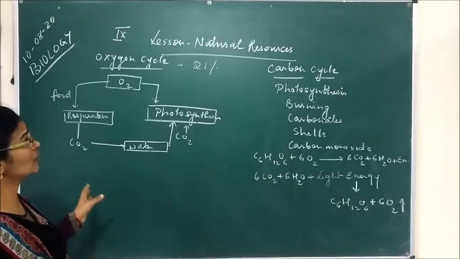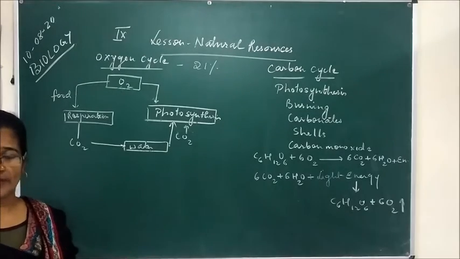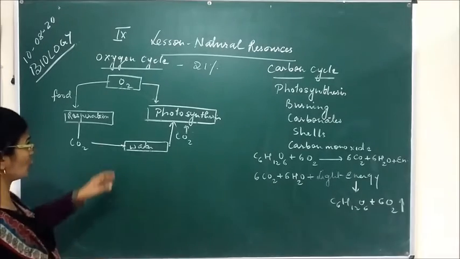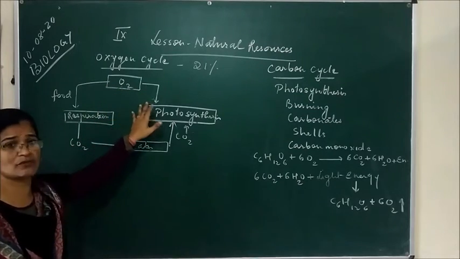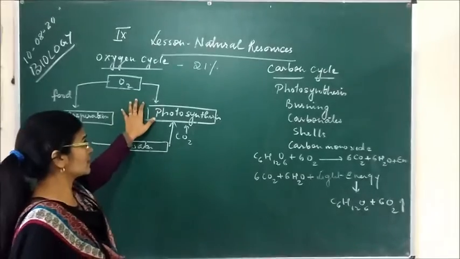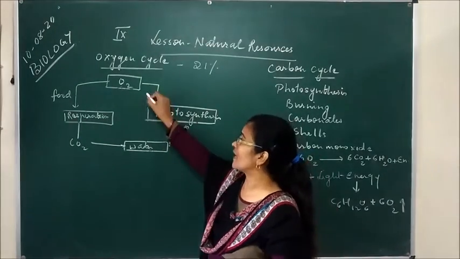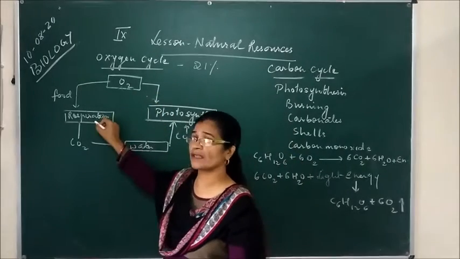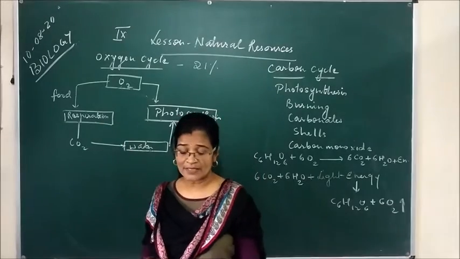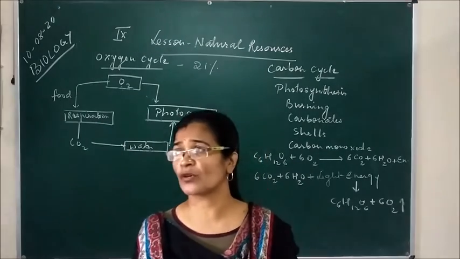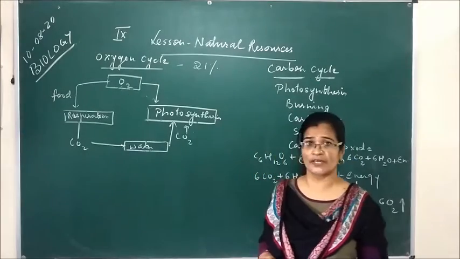Both the oxygen cycle and carbon cycle, we will take one by one. In the oxygen cycle, as we all know, 21% of the atmosphere is oxygen, and this atmospheric oxygen is utilized by animals and other living organisms, because when animals eat food, this food is broken down in the presence of oxygen only, and this process is called respiration.